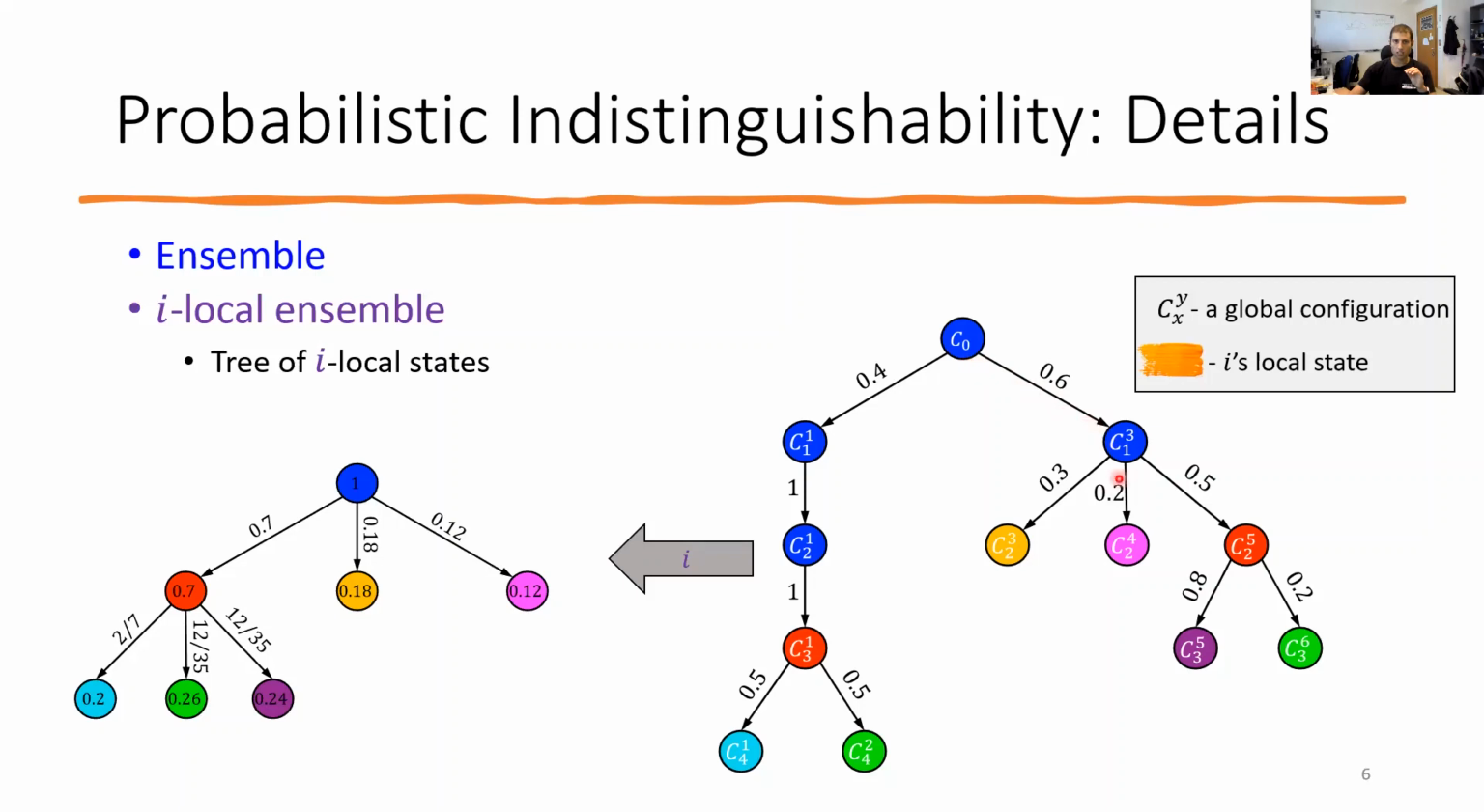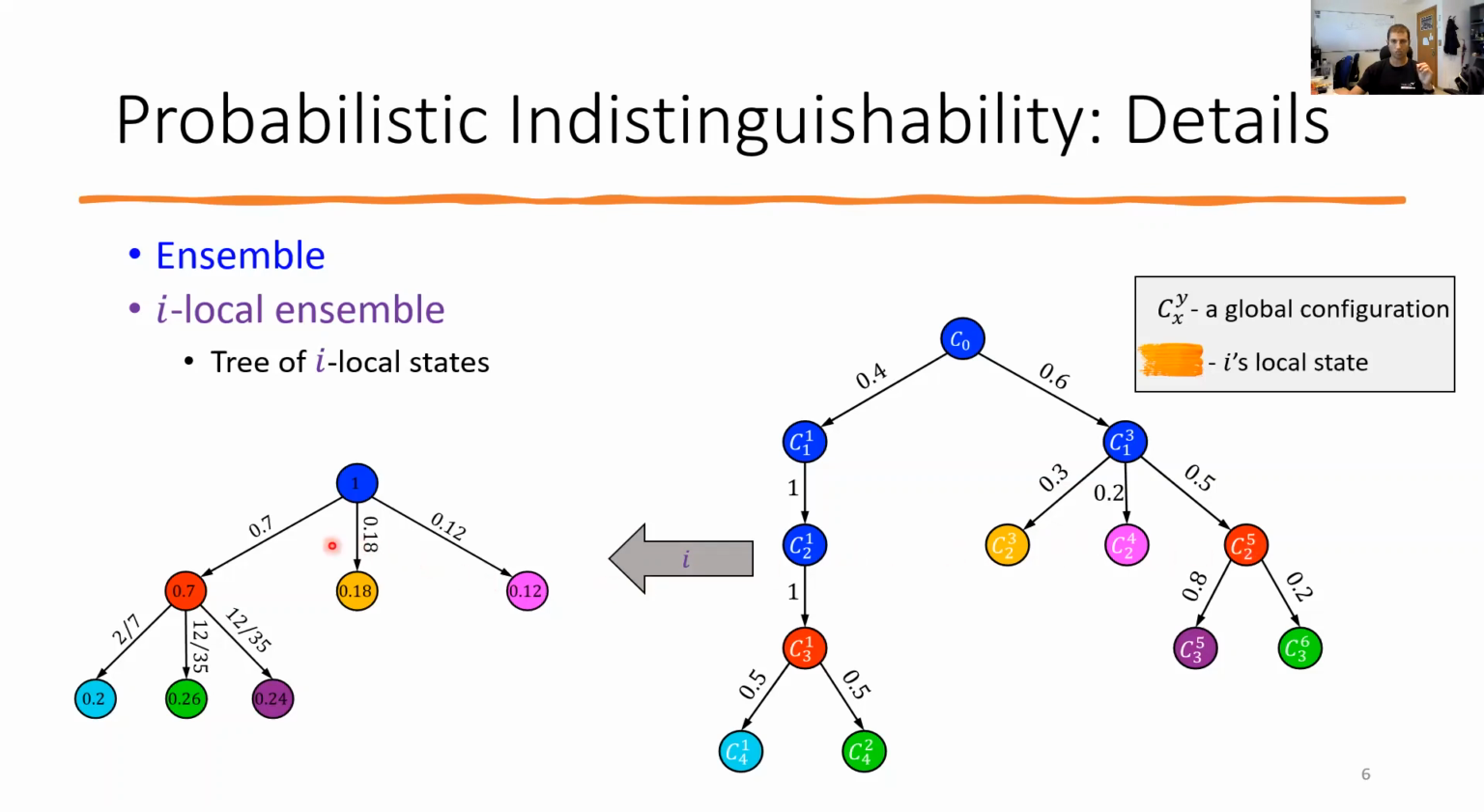If the configuration C13 is reached, the adversary schedules process I to move. In this case, I's protocol prescribes that I rolls a three-face dice with probabilities 0.3, 0.2, and 0.5. For explanation purposes, I've colored each node based on I's local state in that configuration. For example, I's initial local configuration is blue. And after rolling a dice at configuration C13, it transitions either to the yellow, to the pink, or to the red local state.